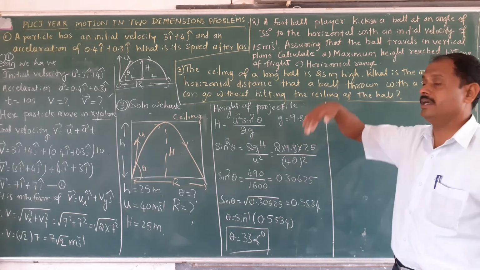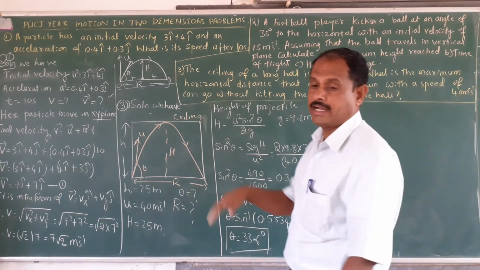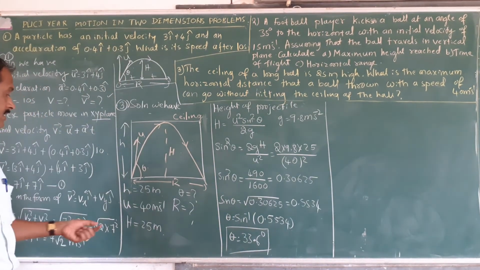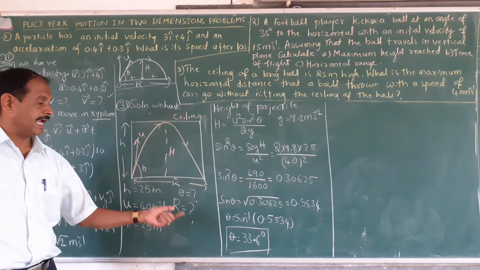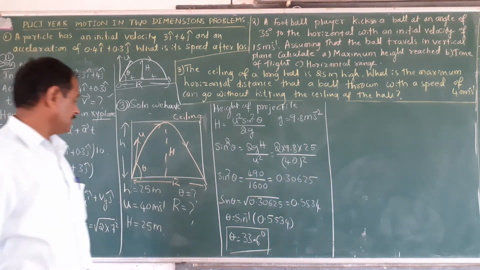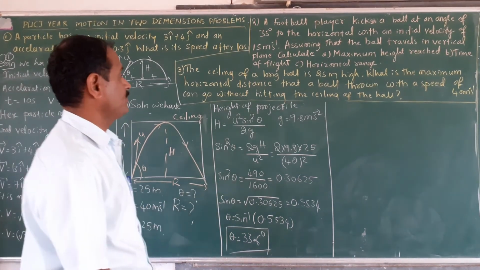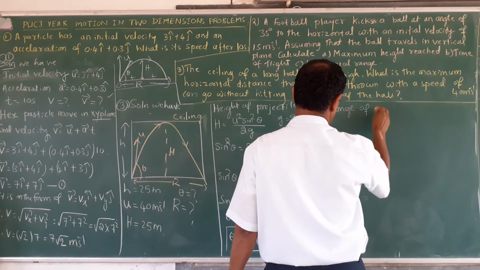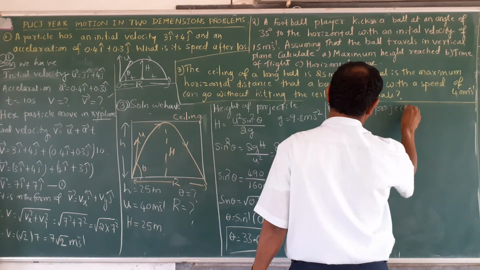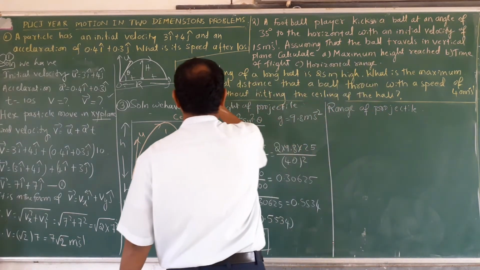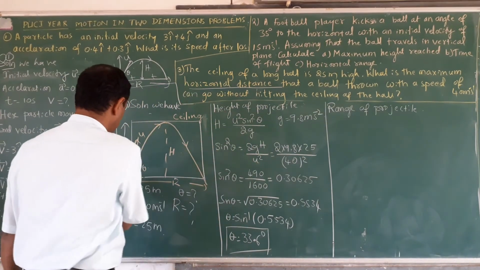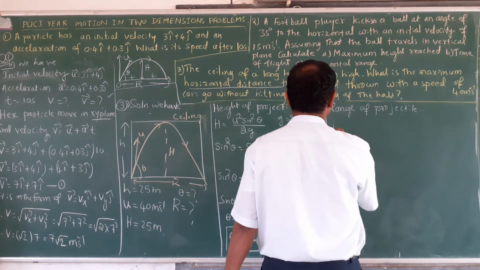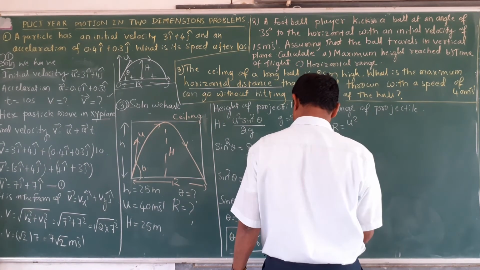With the help of the height of the projectile that is given, and with the help of the initial velocity, you calculate the angle of projection. Then you can easily calculate the range of the projectile. Range of projectile means what? Horizontal distance. Horizontal distance means range.